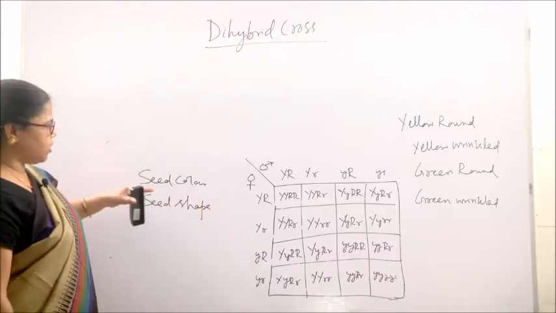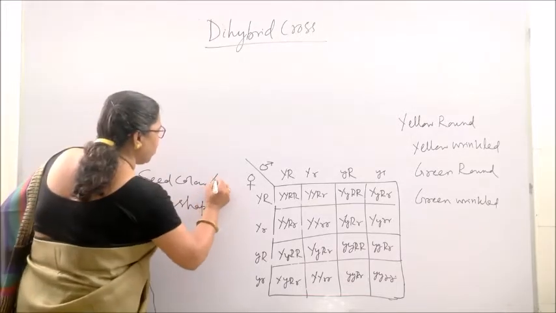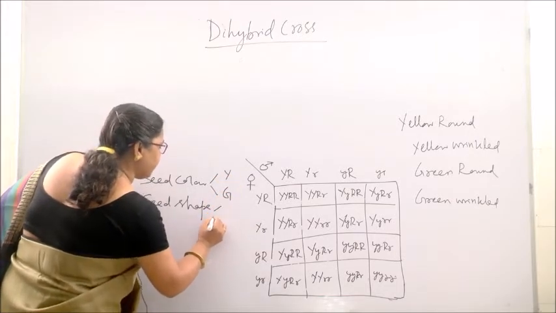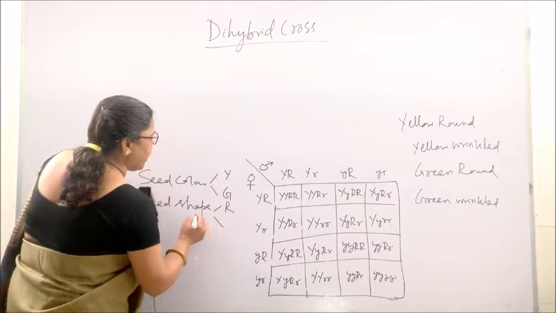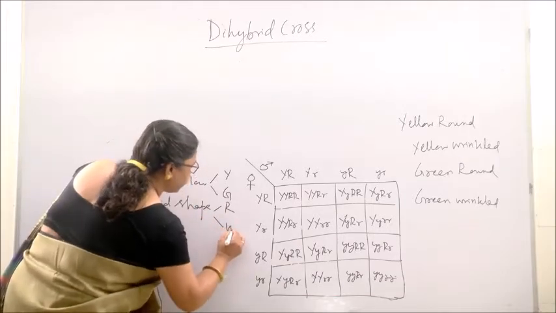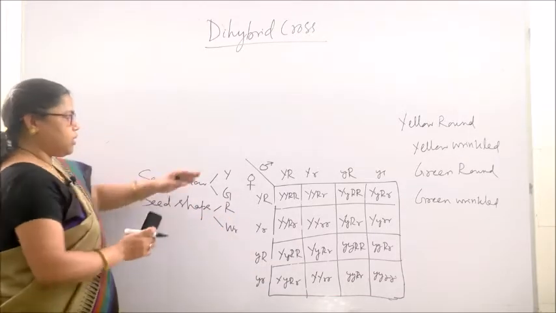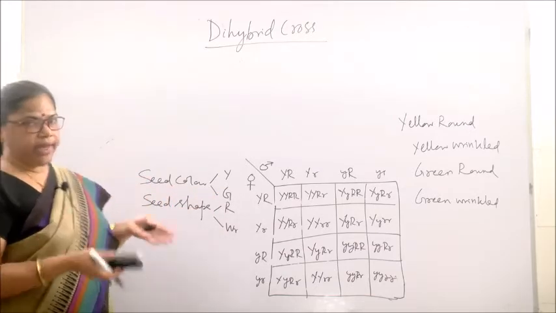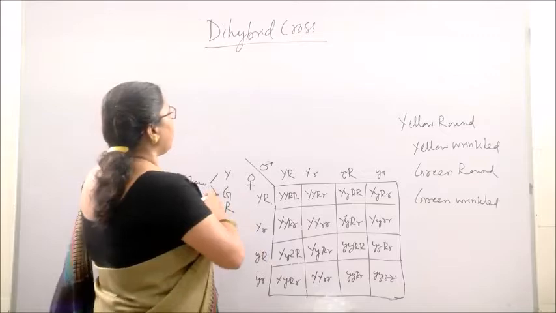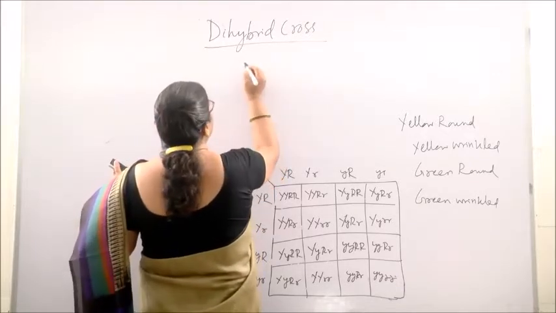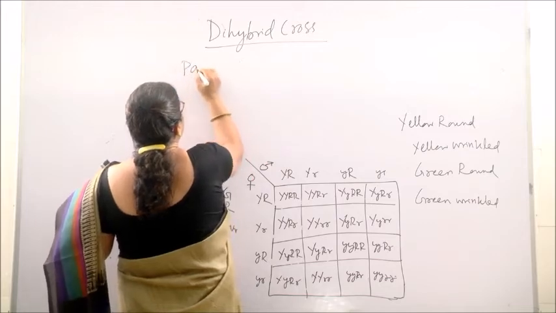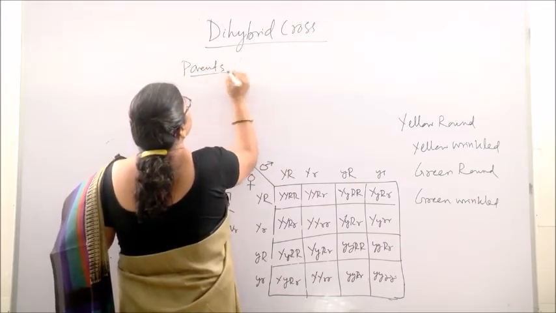The seed color, as you know, has two colors, one is yellow, another is green, and the seed shape, one is round, another is wrinkled. So these are the two traits of each character, and Mendel took two parents which are pure breeding.